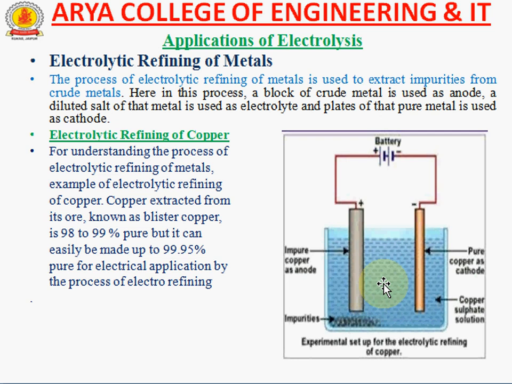It is 98 to 99% pure, but it can easily be made 99.95% pure with the help of the electro-refining process. So electrolysis is very useful for any metal refining process, and in most laboratories and industries we use electrolytic refining of metals.